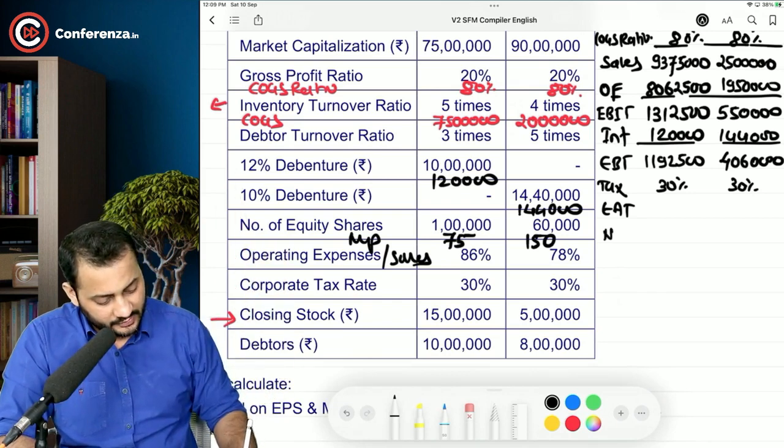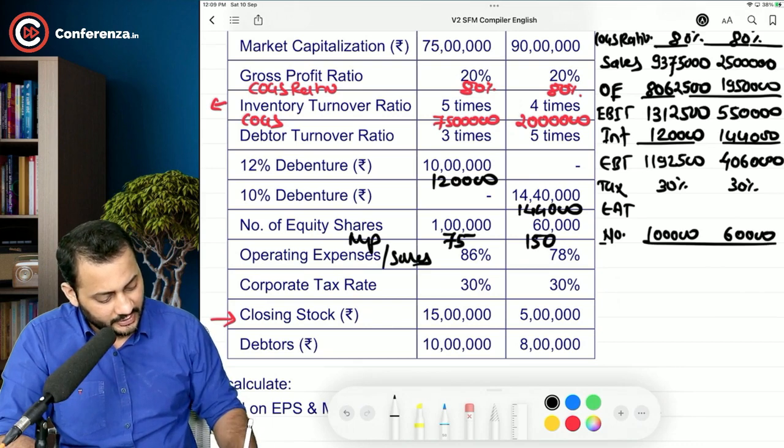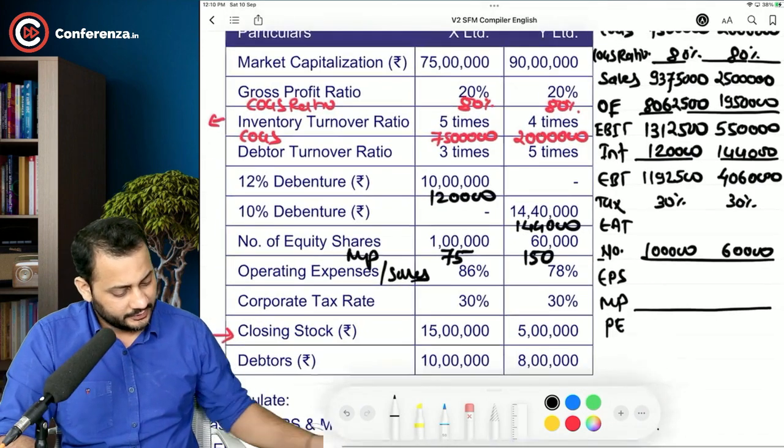Now, earning after tax when divided by the number of shares. We have the number of shares, how much? 1 lakh here and 60,000 here. We will be able to calculate the EPS. We have the market price. We can calculate the PE ratio as well. So let's do that.